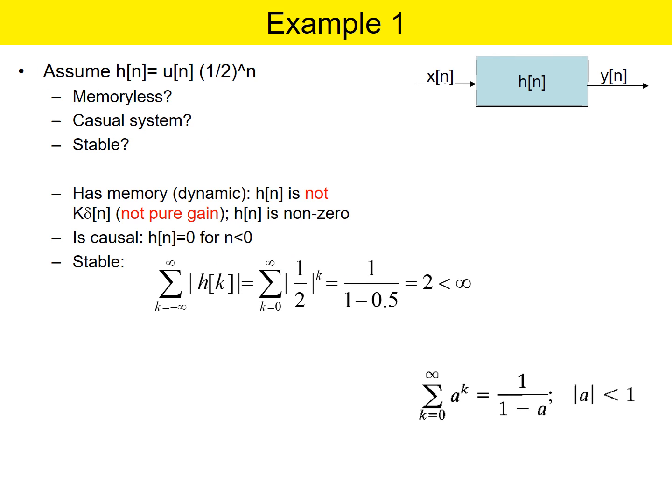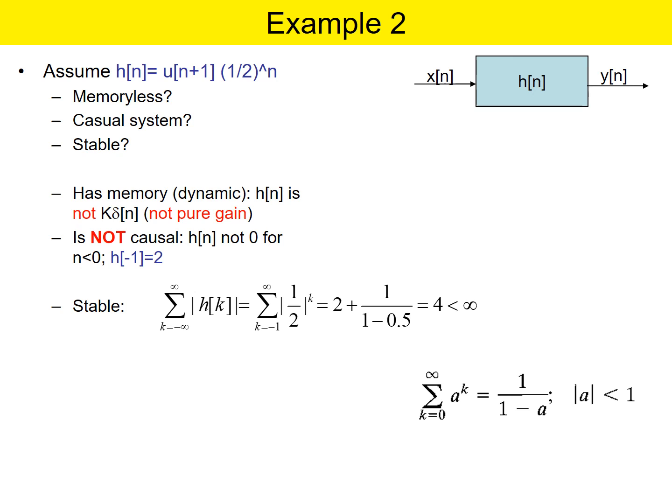Now say h of n is equal to u of n into 1 half raised to n. We need to check whether it is a memoryless, causal, stable system or not. So sum of 1 half raised to k is 1 upon 1 minus 0.5, that is 1 upon 1 half, so the result is 2. Therefore it is a finite value, the output is bounded, and it is stable. So that is the summation equation which we used here: sigma a raised to k is 1 upon 1 minus a, for a less than 1.